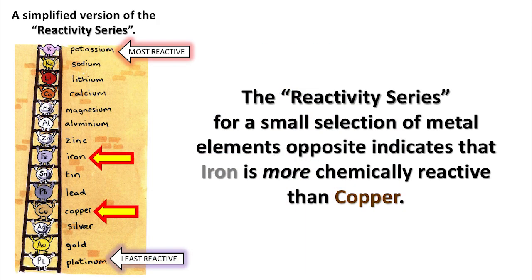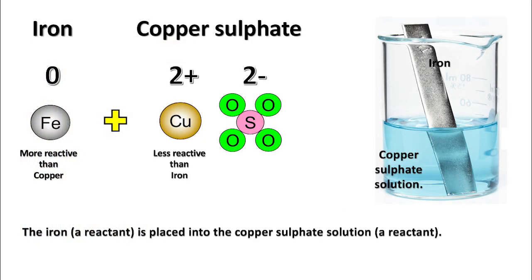Here is a simplified version of the reactivity series. The reactivity series for a small selection of metal elements opposite indicates that iron is more chemically reactive than copper. Iron, more reactive than copper, and copper sulfate, which is less reactive than iron. The iron, a reactant, is placed into the copper sulfate solution, a reactant.